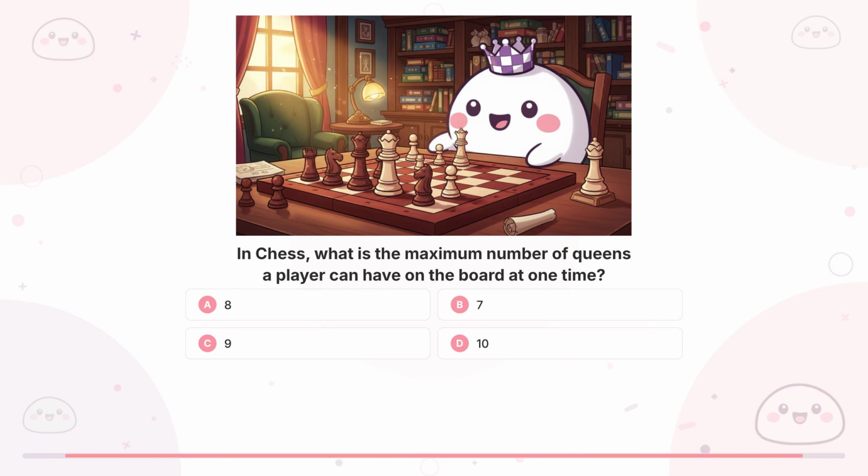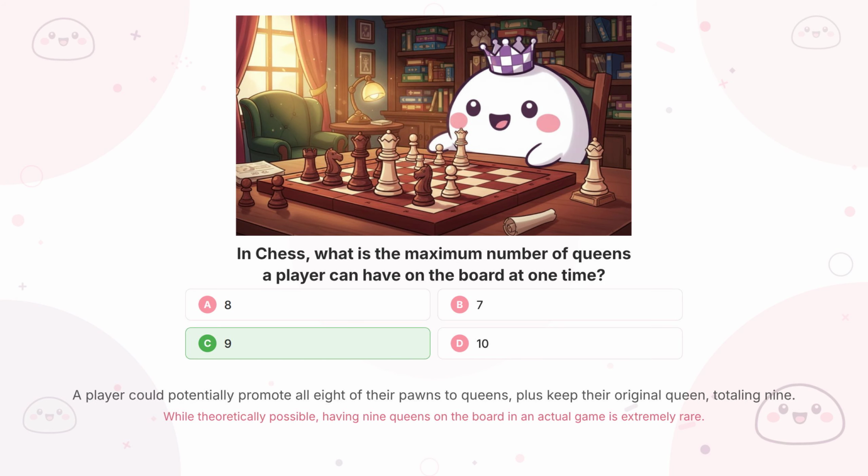Question 16. In chess, what is the maximum number of queens a player can have on the board at one time? Did you get it? It's C, 9.